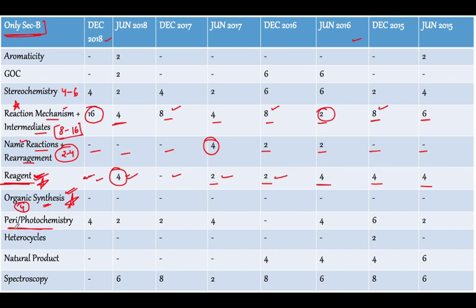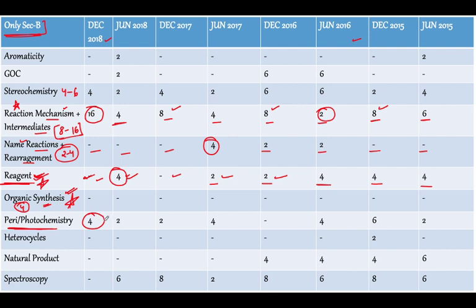Also talking about pericyclic and photochemical reactions, these are easy topics, and easy stuff is going to be asked, so they cannot be 2 marks questions; they can be taken up in section B from pericyclic as well as photochemistry, okay.